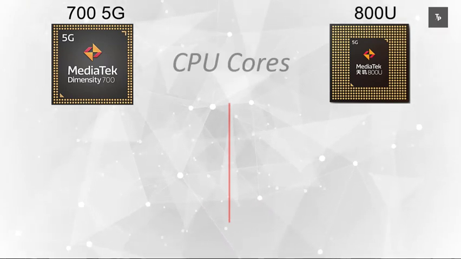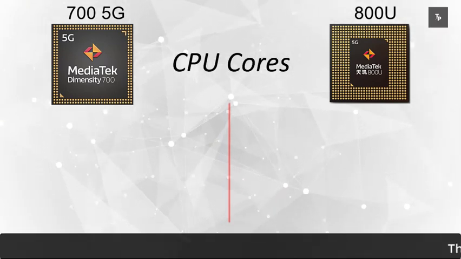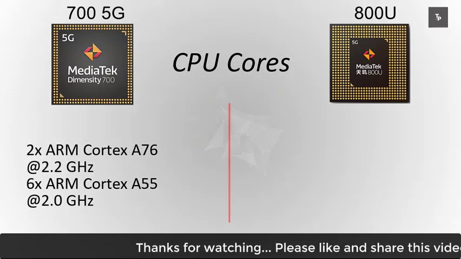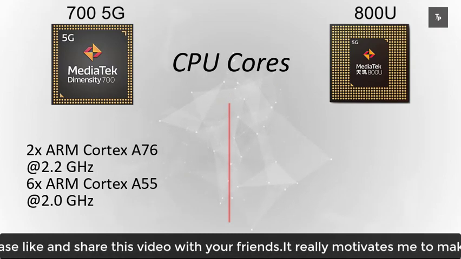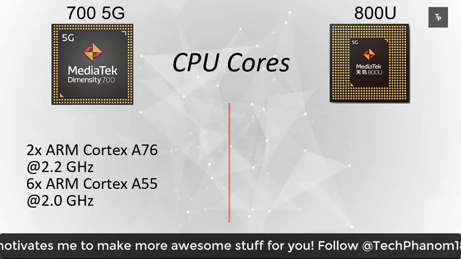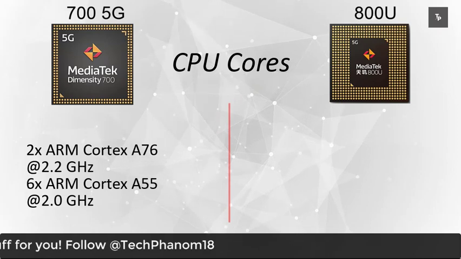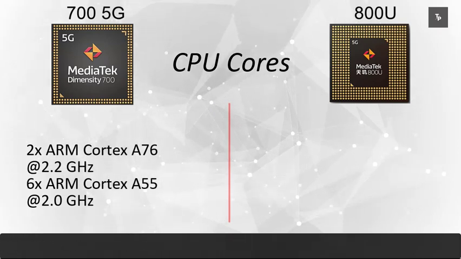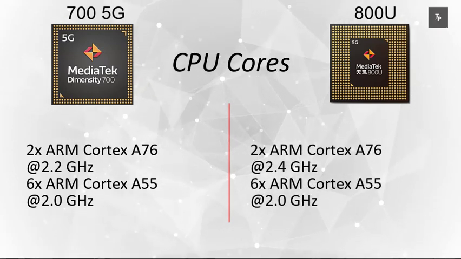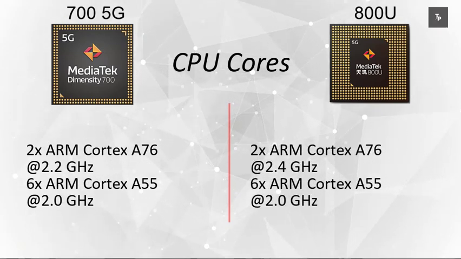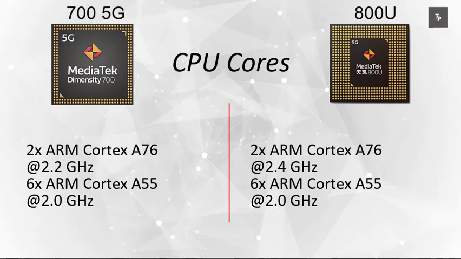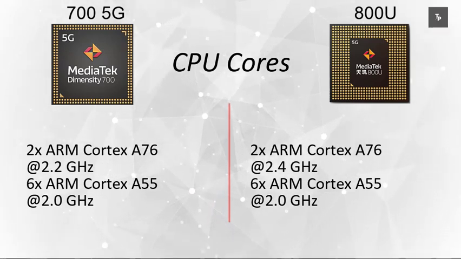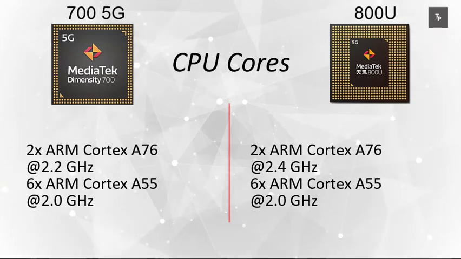Now if we talk about the core performance of the CPUs, the 700 has 2 ARM Cortex A76 performance cores at 2.2 GHz and 6 Cortex A55 cores at 2 GHz. The 800U has 2 ARM Cortex A76 cores, same as the 700, but at 2.4 GHz, whereas the 6 Cortex A55 cores are at 2.0 GHz.